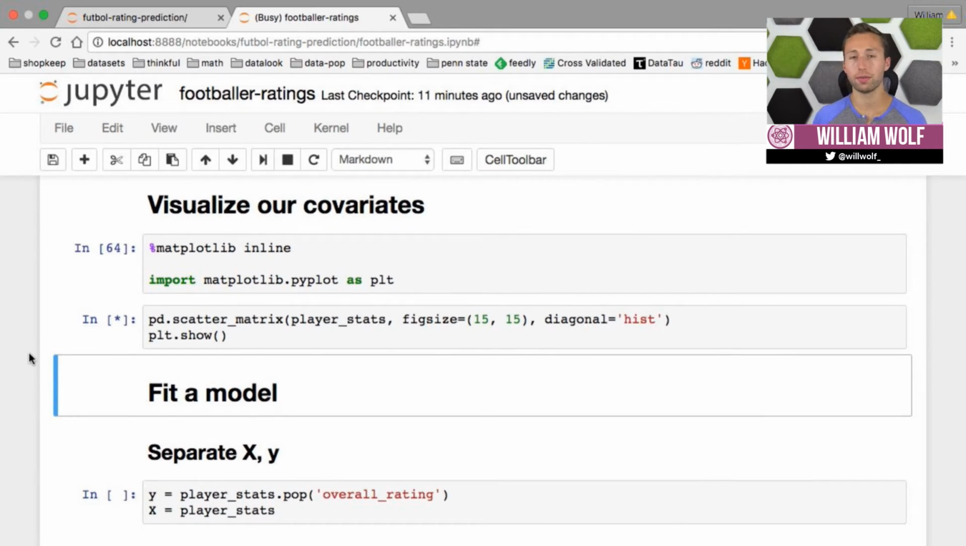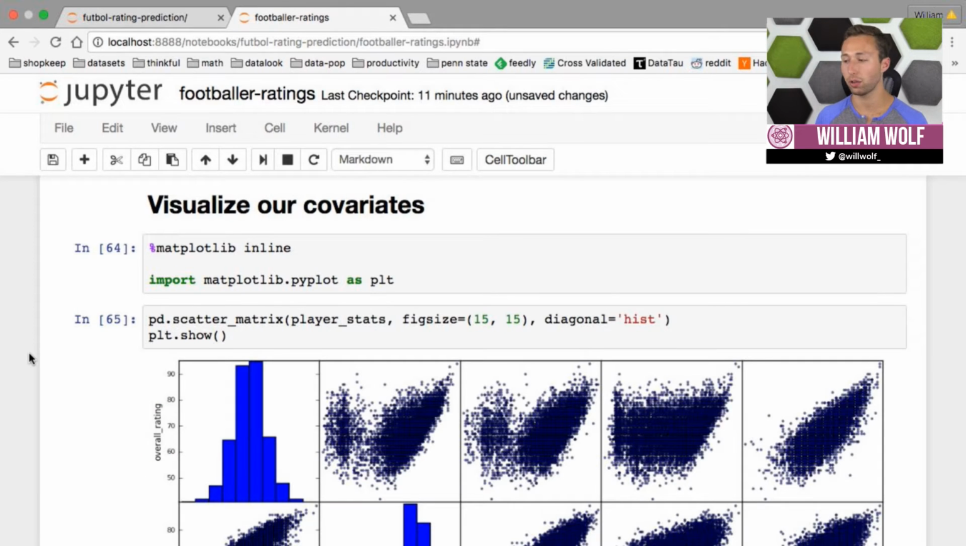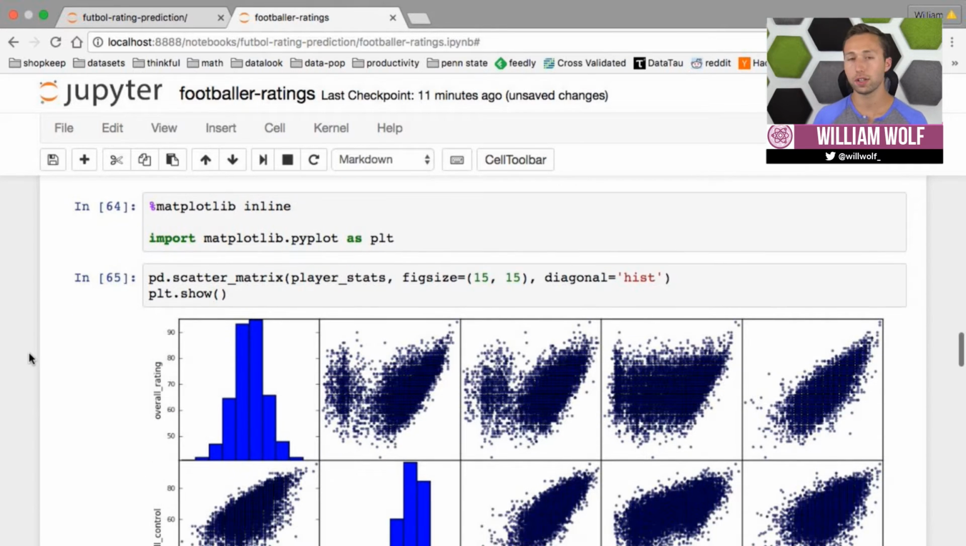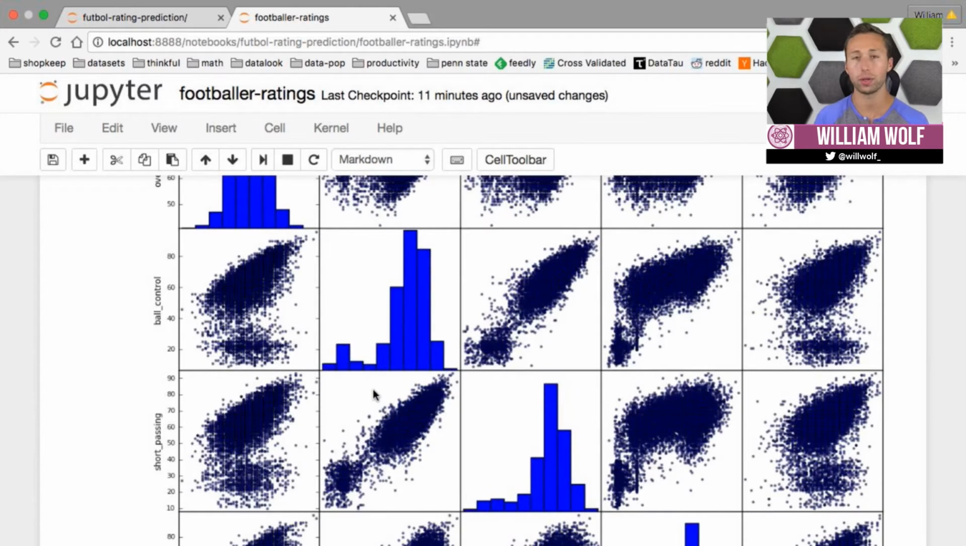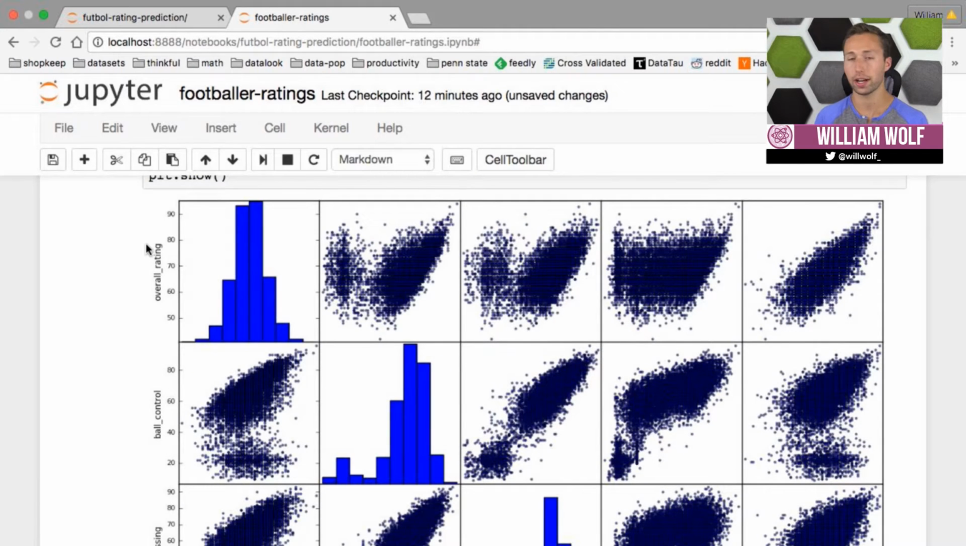And so using very convenient pandas plotting functionality right there on that data frame, we can visualize relationships. So on the diagonal, we have a histogram of the distribution of the values in each column. And off the diagonal, we have XY plots for one covariate versus the other. And so here, overall rating is the thing that we're trying to predict.